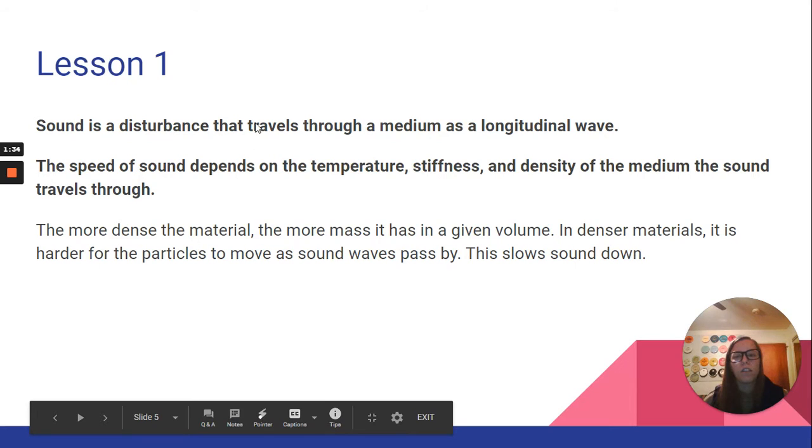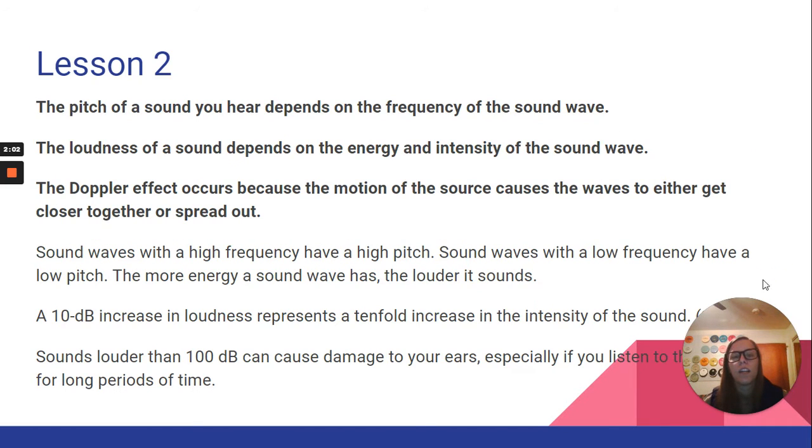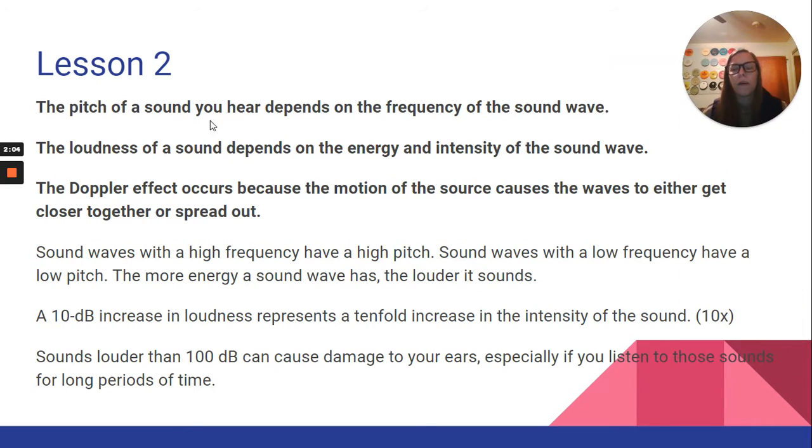From lesson 1, we have our key point answers. Sound is a disturbance that travels through a medium as a longitudinal wave. The speed of sound depends on the temperature, stiffness, and density of the medium the sound travels through. The more dense the material, the more mass it has in a given volume. In denser materials, it is harder for the particles to move as sound waves pass by, and that slows sound down.